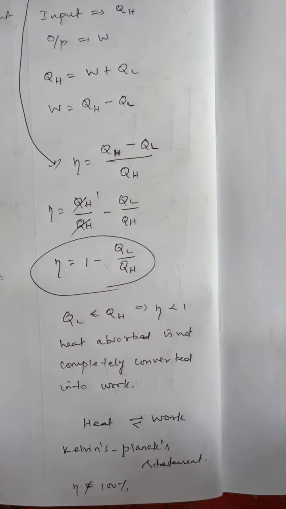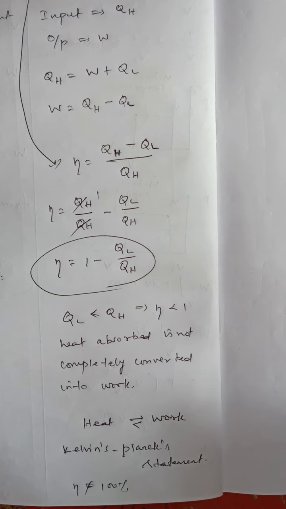For example, we use lamps and fans, correct? For a light at home, the bulb takes current energy, but only 5% of the current energy is used for glowing the bulb. The remaining 95% is given off as heat, the waste. The main purpose of the bulb is only glowing or producing light.